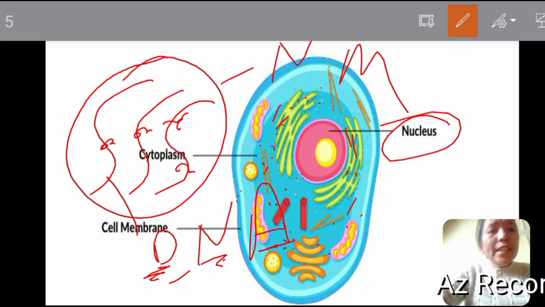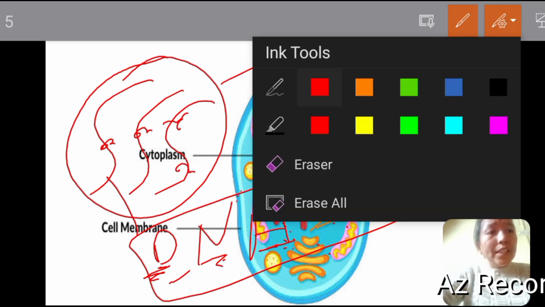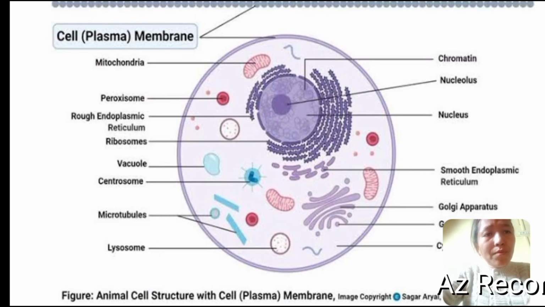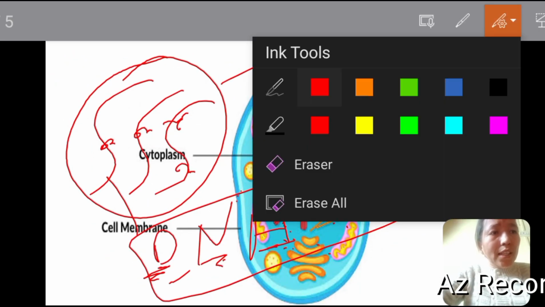This DNA and protein form a structure that is known as chromatin. Chromatin means the DNA that is present in a scattered form, not in any specific shape.